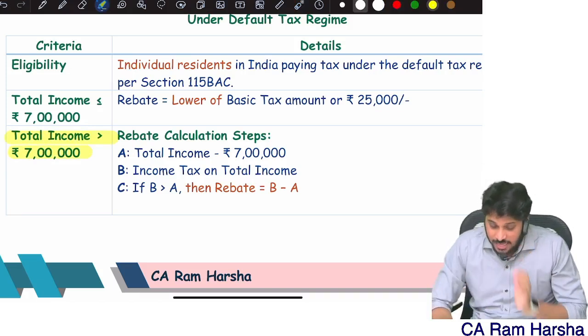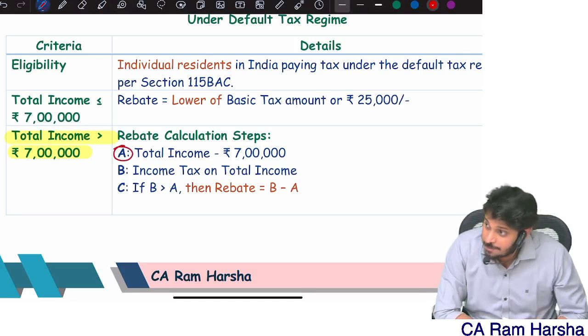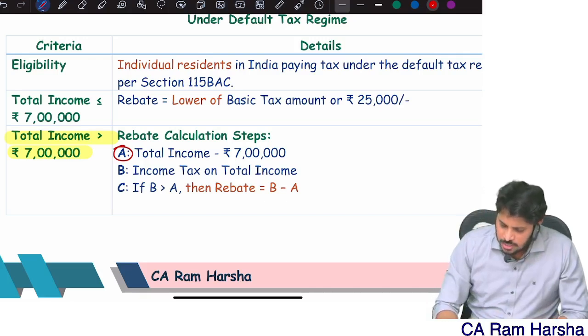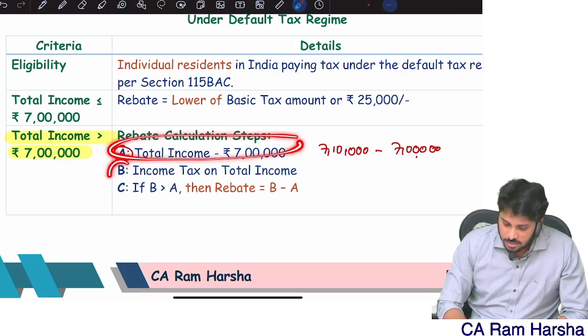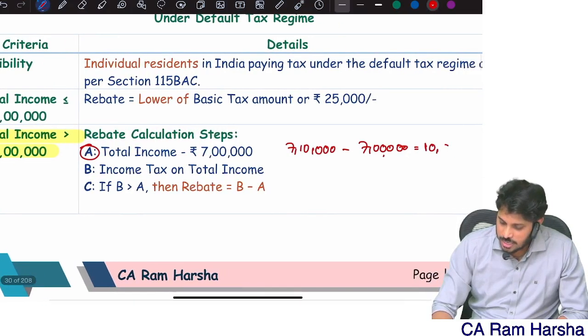First, step number 1 or part A: total income minus 7 lakhs. So how much is the answer?